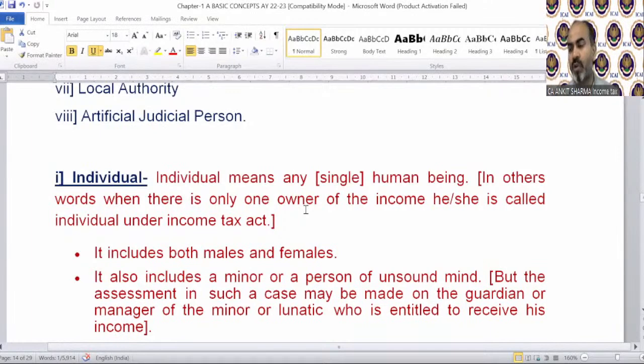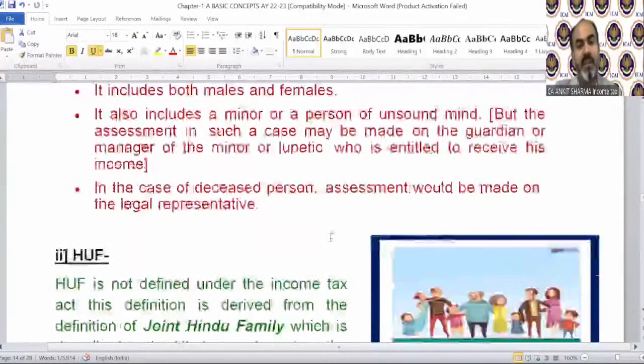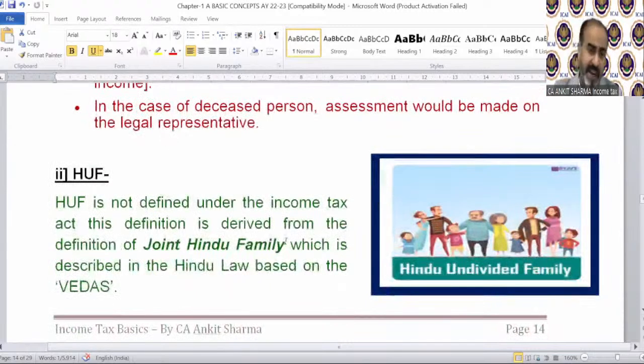It includes both males and females, of course. It also includes a minor or a person of unsound mind. But the assessment in such a case may be made on the guardian or manager of the minor or lunatic who is entitled to receive his income. In the case of a deceased person, assessment would be made on the legal representative. Clear? Now, the second definition is Hindu undivided family.